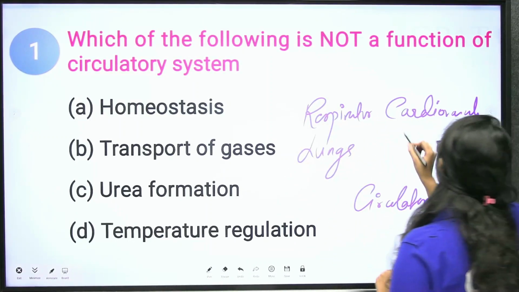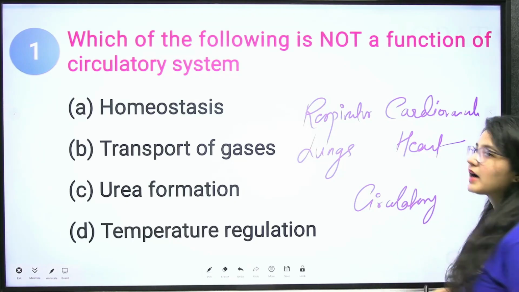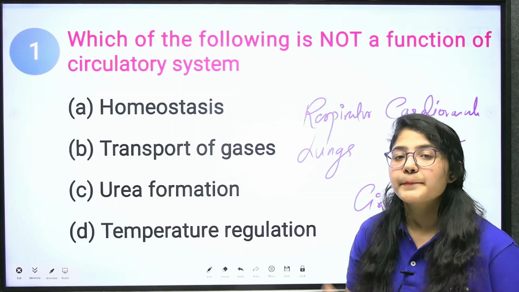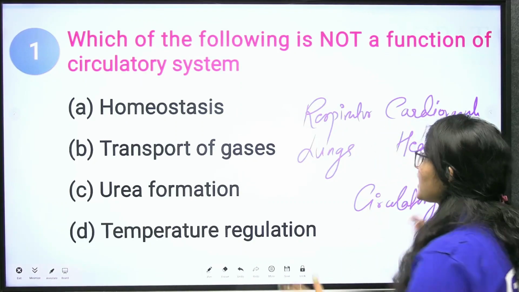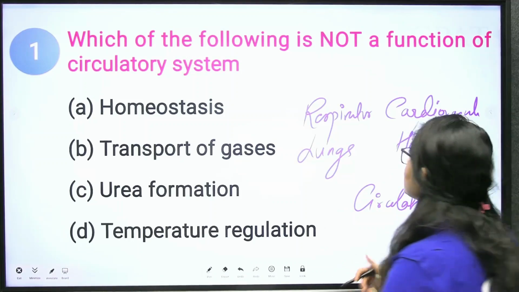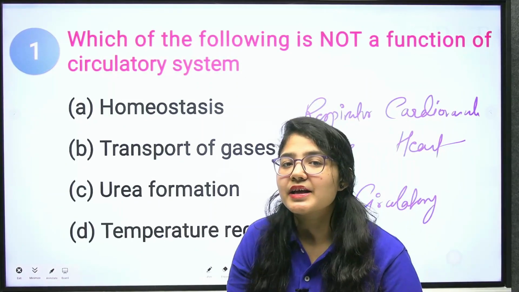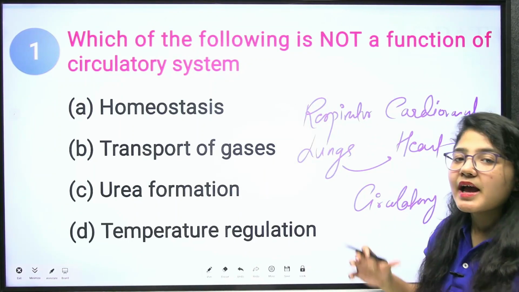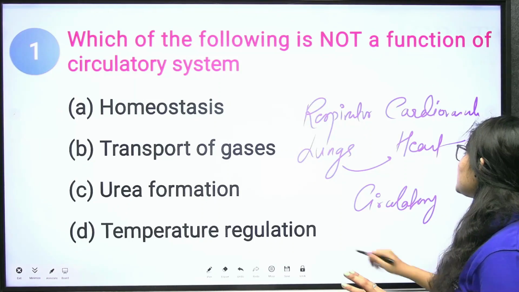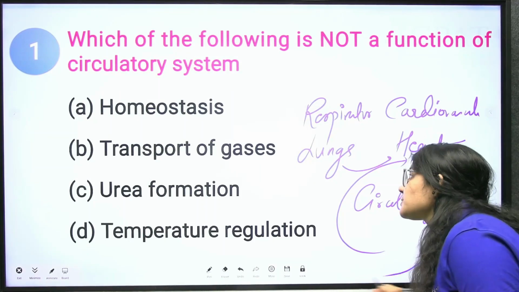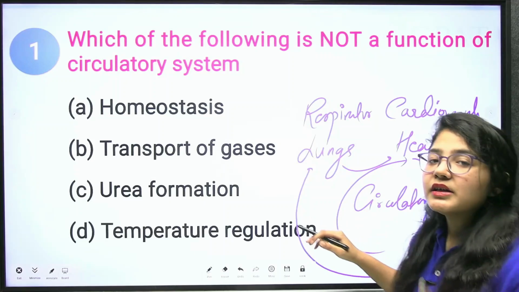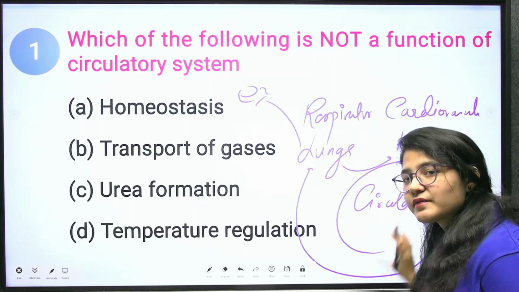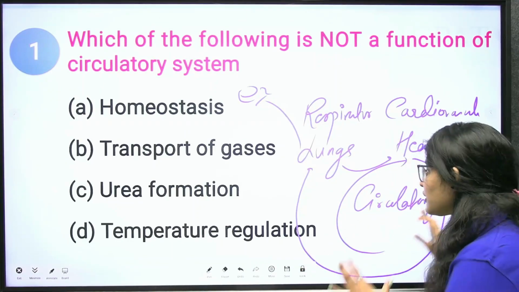Next is the cardiovascular system, which is about the heart. From the heart to the body parts and from the body parts back to the heart is your cardiovascular system. But the circulatory system comprises both these systems. Oxygen is carried from the lungs to the heart and delivered to the body parts, and the deoxygenated blood comes back to the heart and is transported to the lungs. The lungs expel the CO2 and take in O2 again, and the process goes on repeating. This is your circulatory system.